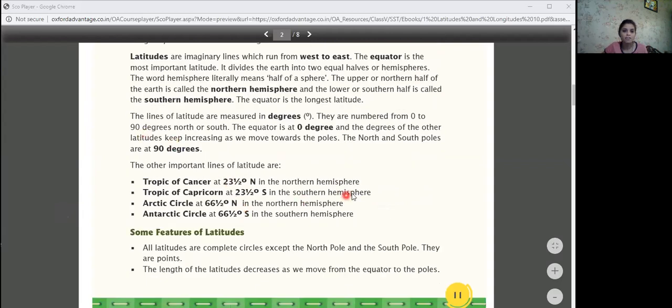So here we have important lines of latitude. First one is Tropic of Cancer at 23.5 degrees north in the northern hemisphere. Tropic of Capricorn at 23.5 degrees in the southern hemisphere. Arctic Circle at 66.5 degrees north in the northern hemisphere, and the last one, Antarctic Circle at 66.5 degrees south in the southern hemisphere.